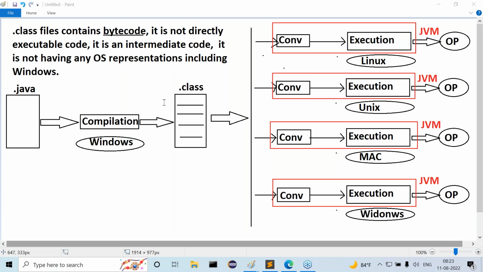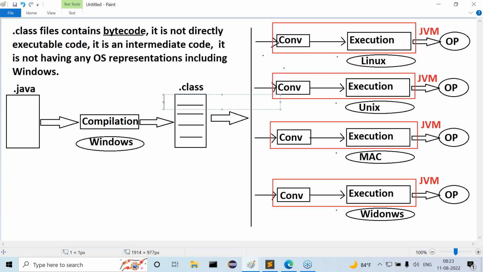I can give some conclusion also. How can I say this 4 JVMs? I'll give one point here. Listen carefully. The statement is: Java programming language is a platform independent programming language because of JVMs only.